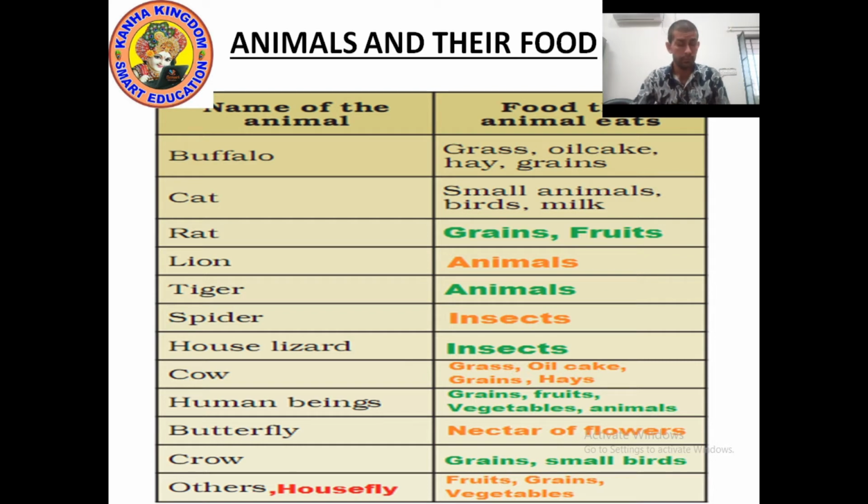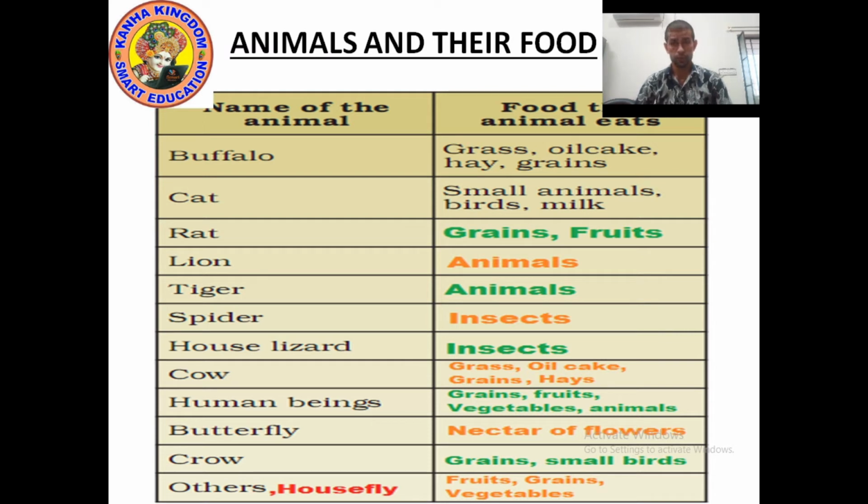Butterfly sucks the nectar of flowers, or you can say the juice of flowers. Crow eats grains and small birds. It means crow is omnivorous because crow eats grains and small birds both.